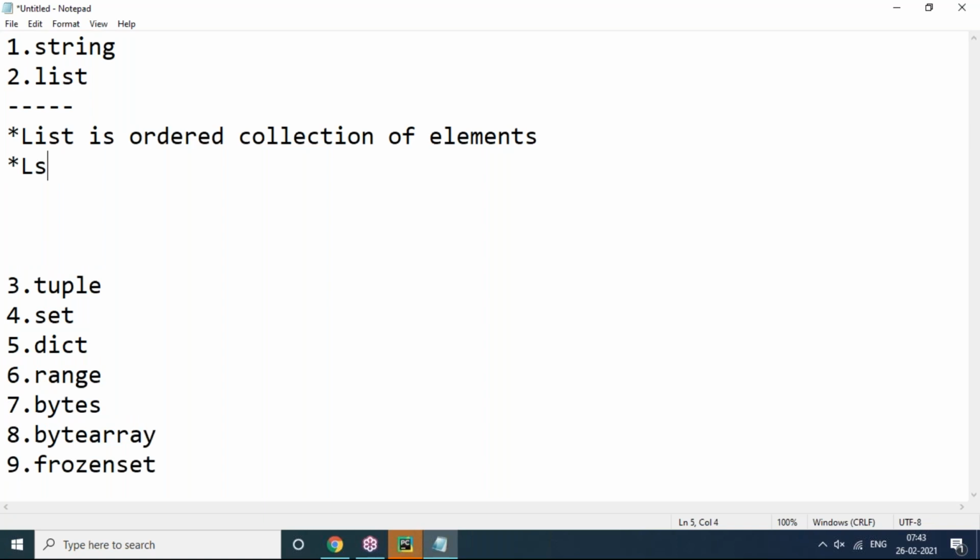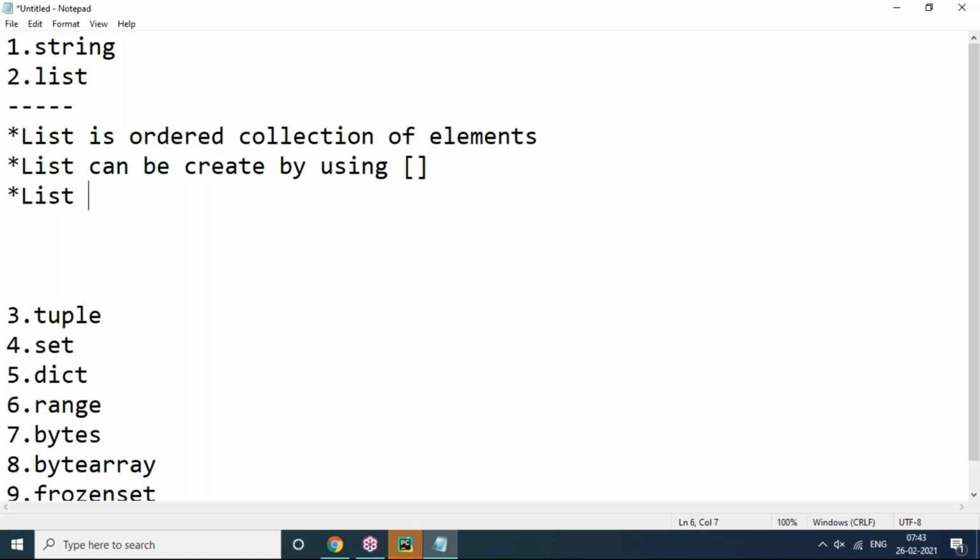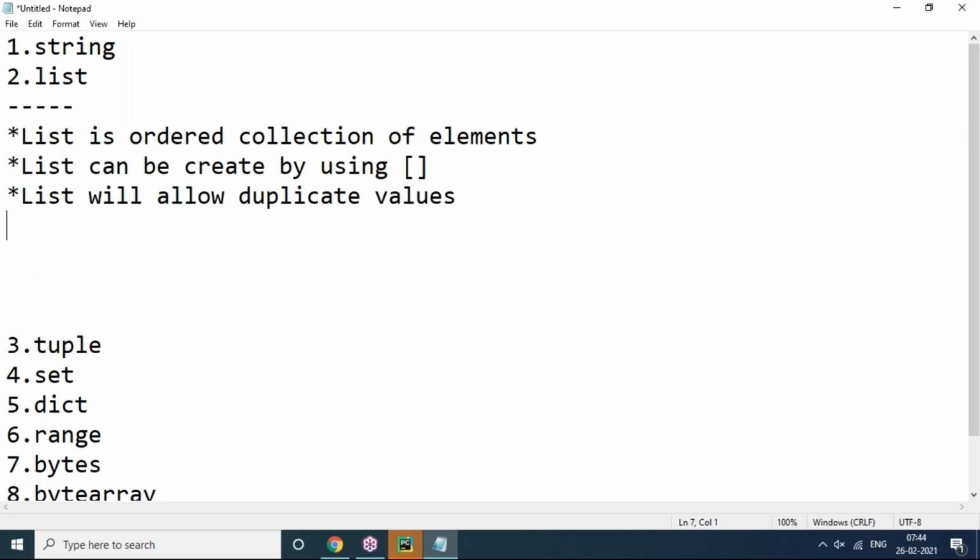Next, how do we create list in Python? List can be created by using square brackets. Brackets are compulsory, and they must be square brackets. Next, list will allow duplicate values or duplicate elements. One item is already there, but if you want to add one more item of the same kind, like 10, 10, 10, any duplicate values, it will allow clearly.